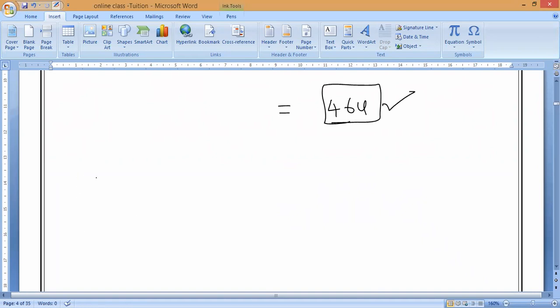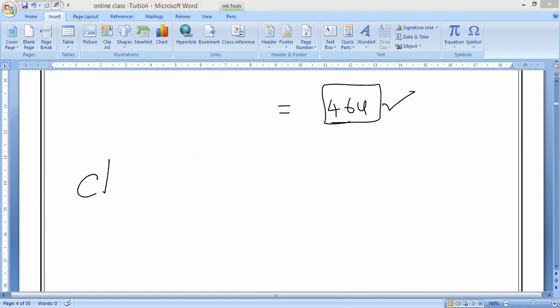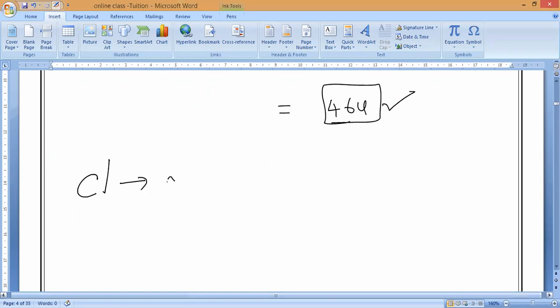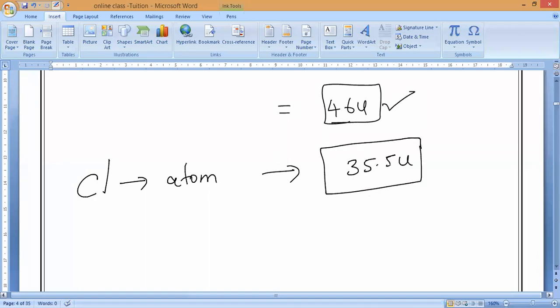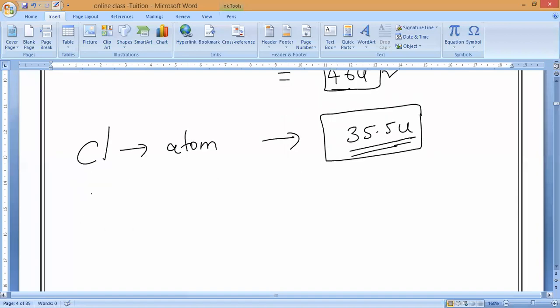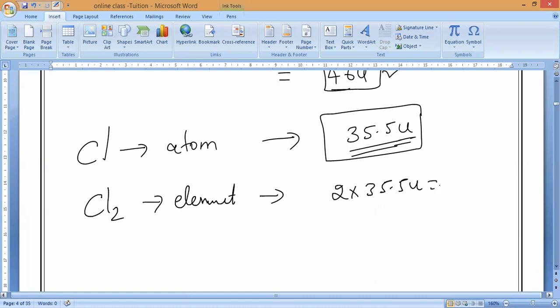For example, if you take chlorine, the symbol is Cl. The atomic mass is 35.5 U. How is that 35.5? Fourth chapter we will study. You need not worry, you learn it now. But chlorine element means Cl2. So 2 into 35.5 U equals 71 U. Understand?